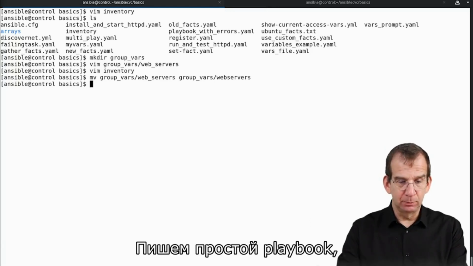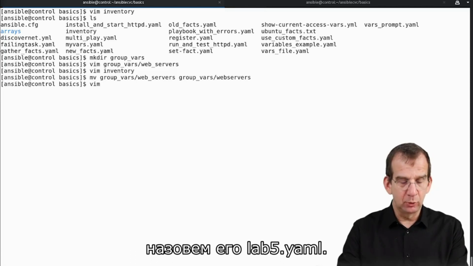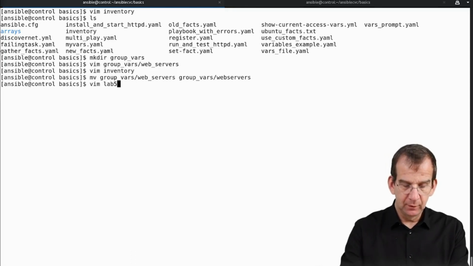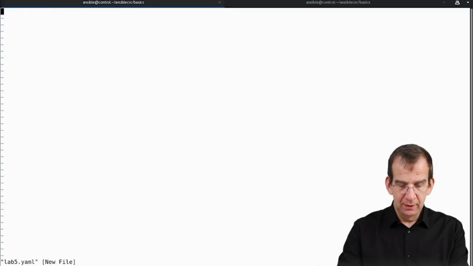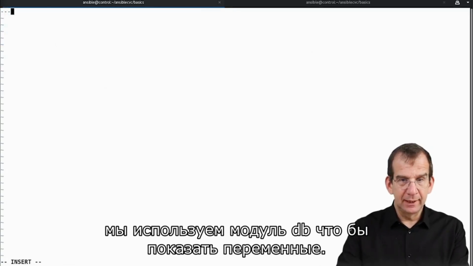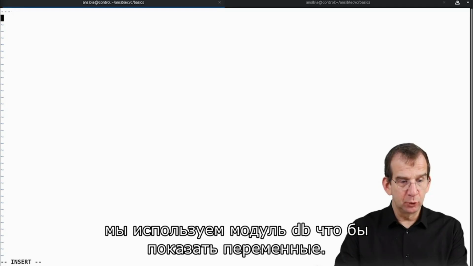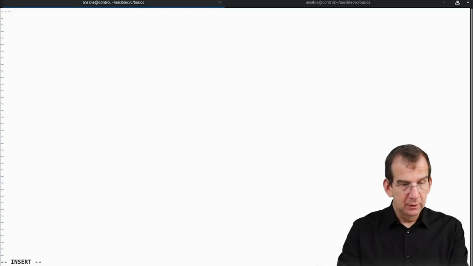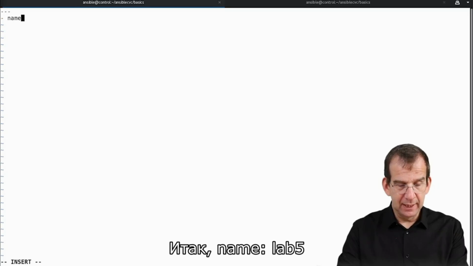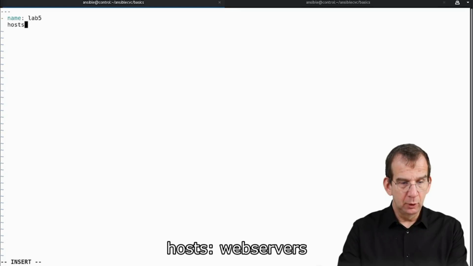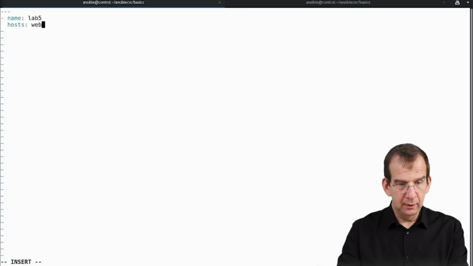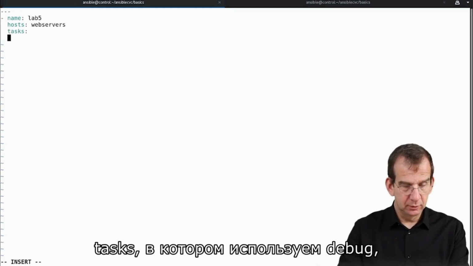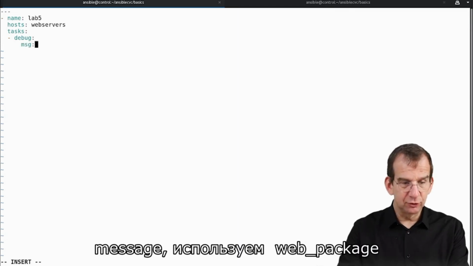Next, I need a simple playbook. So let's call this playbook lab5.yaml. And in this playbook, we need to use a debug module to show these variables. Name: lab5, hosts: web servers, tasks, and in the tasks we are using debug with the message